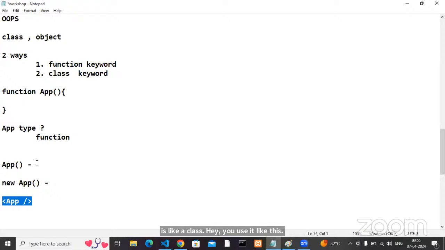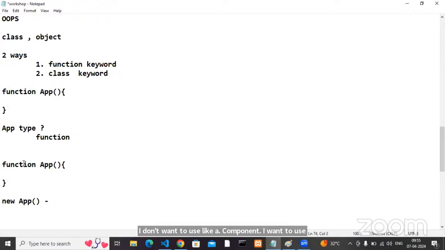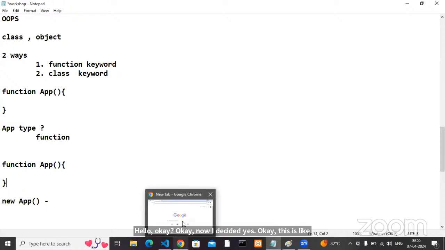Now our thing is, I don't want to use it like a function. I don't want to use it like a component. I want to use this one like a class. Understood? All okay? Now I decided this is a class, but syntactically is it valid or invalid? Yes, you can check it.